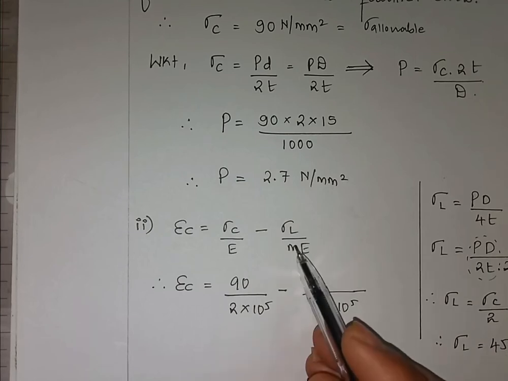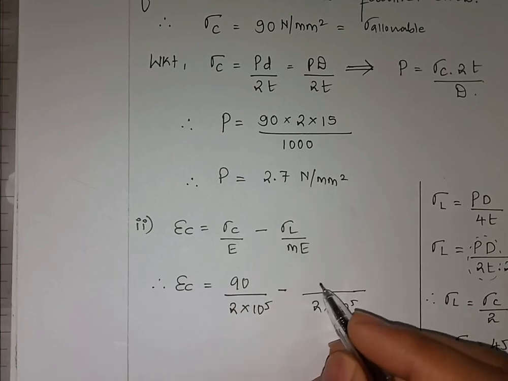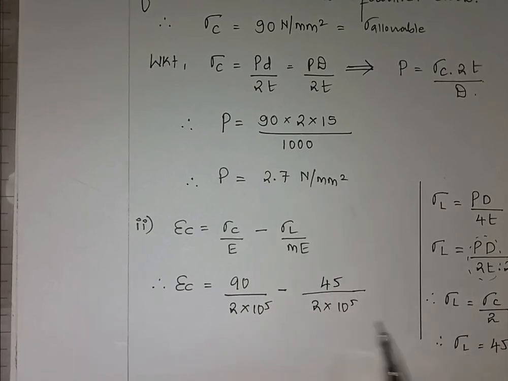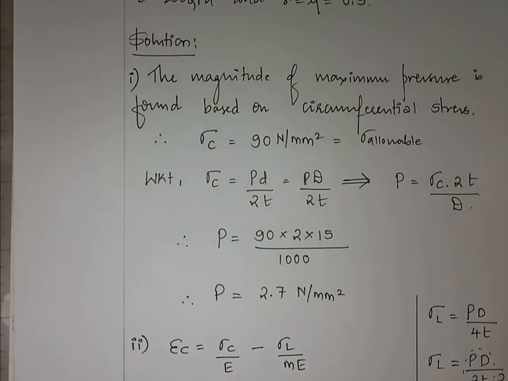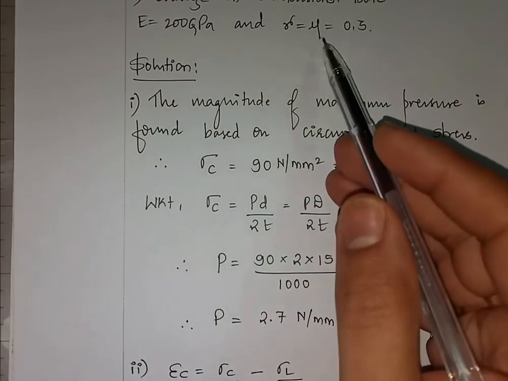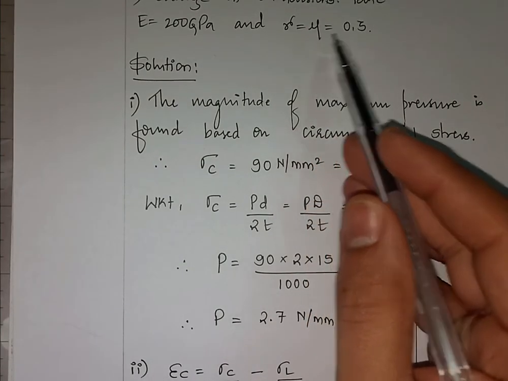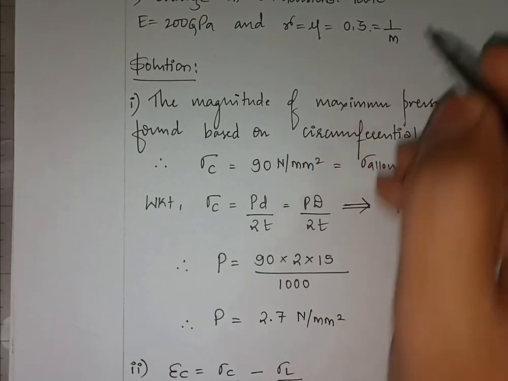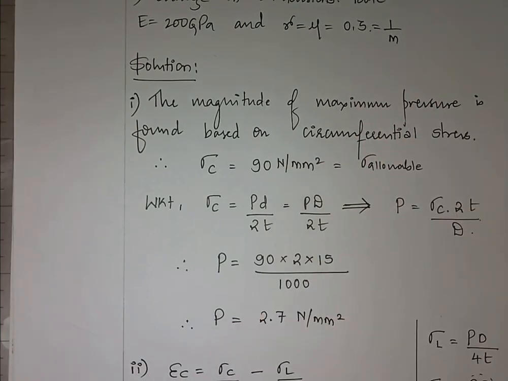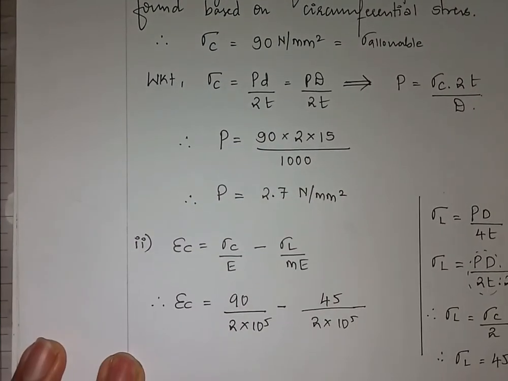Right? So the value of sigma L here I should put as 45, and 1 by m is nothing but the Poisson's ratio. What is the Poisson's ratio given to me in the problem? If you just check, it is gamma is equal to mu is equal to 0.3. It is also 1 by m. All are the same. So 1 by m is 0.3.